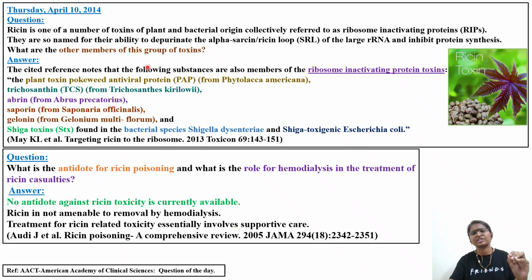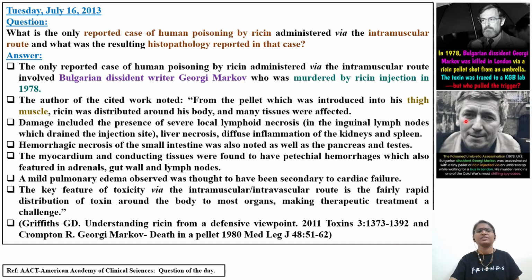So one question was with respect to ribosomal inactivating protein, and one concept was with respect to treatment of ricin poisoning. Okay. Next, again we'll discuss. The American Academy of Clinical Toxicology also has discussed this particular incident. In detail we'll discuss it. Briefly, in the first slide we discussed how the umbrella was loaded with the platinum pellet.